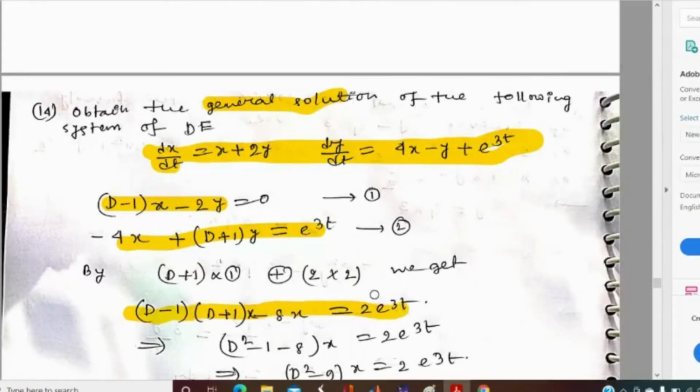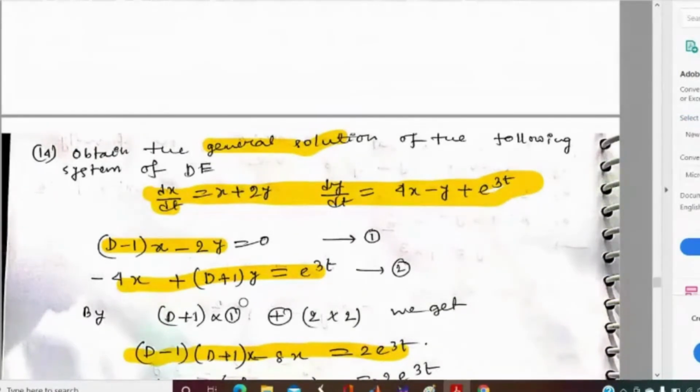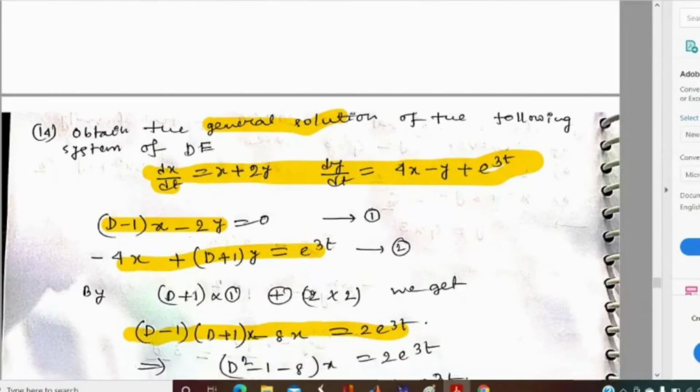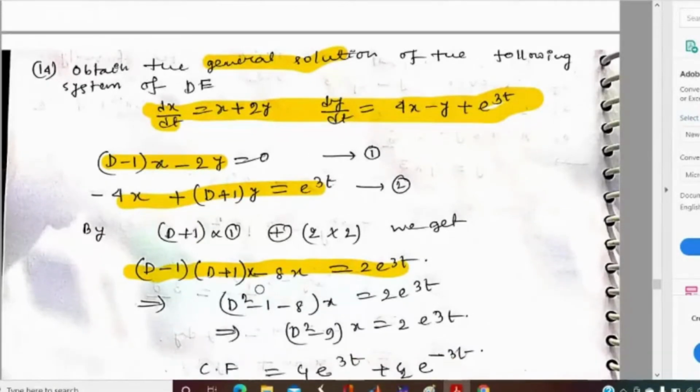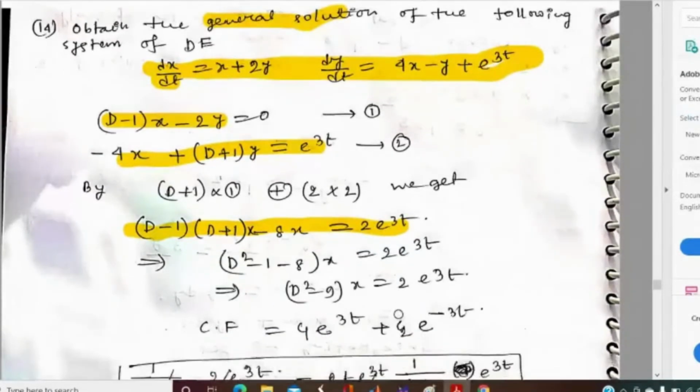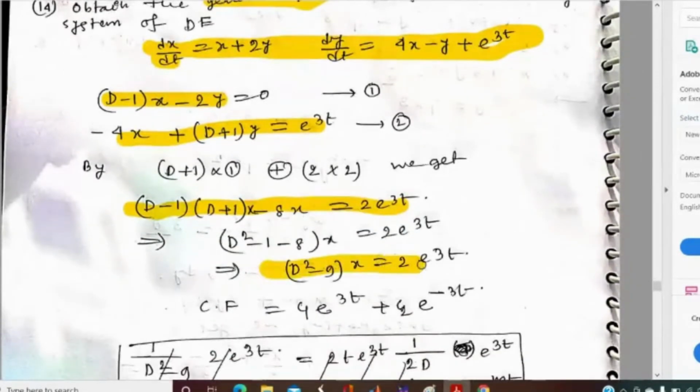Is this portion clear? How do I get the value of x here? We just multiply both equations by the coefficient of y and simplify. If we take x common, it will be (D^2 - 9)x, and we arrive at this equation.